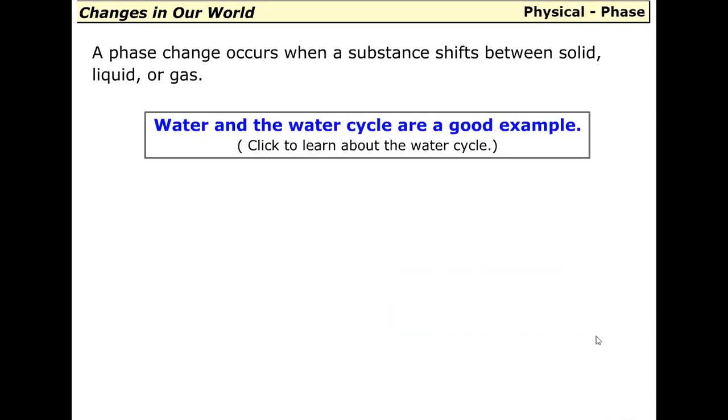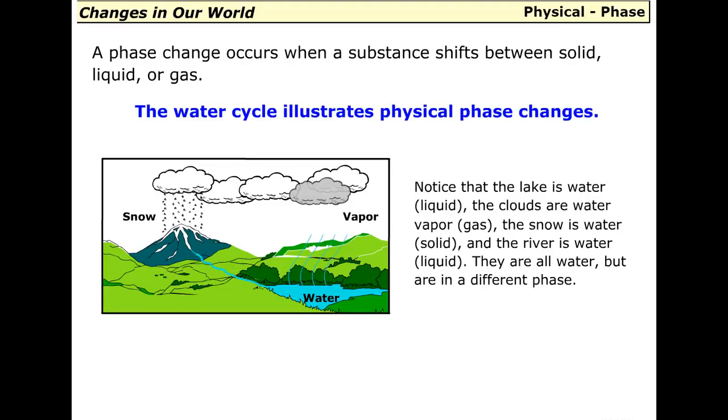A phase change occurs when a substance shifts between solid, liquid, or gas. Water and the water cycle are a good example. The water cycle illustrates physical phase changes.